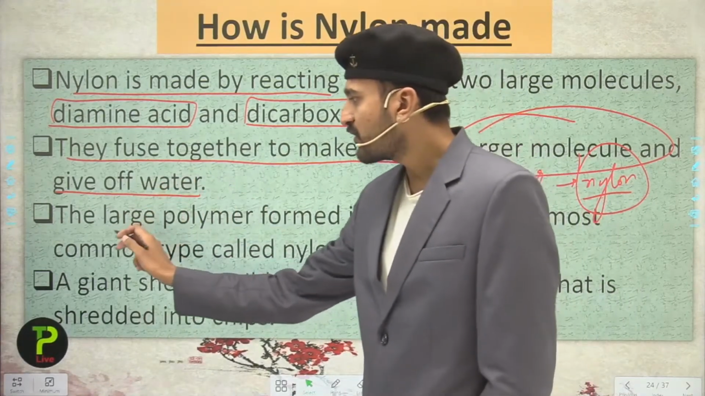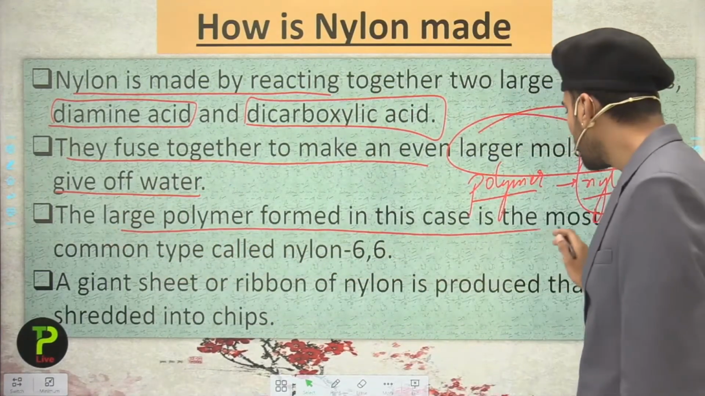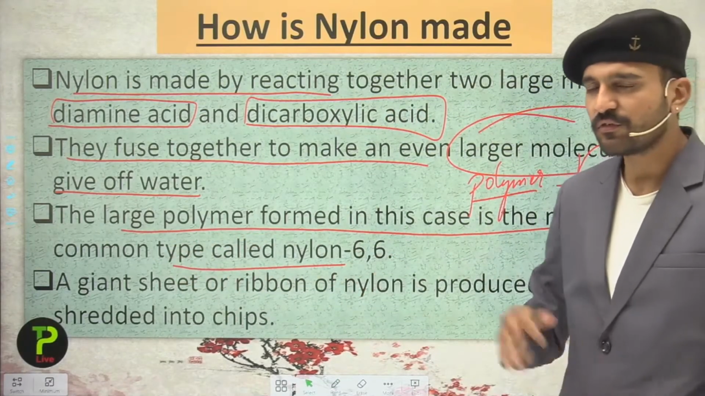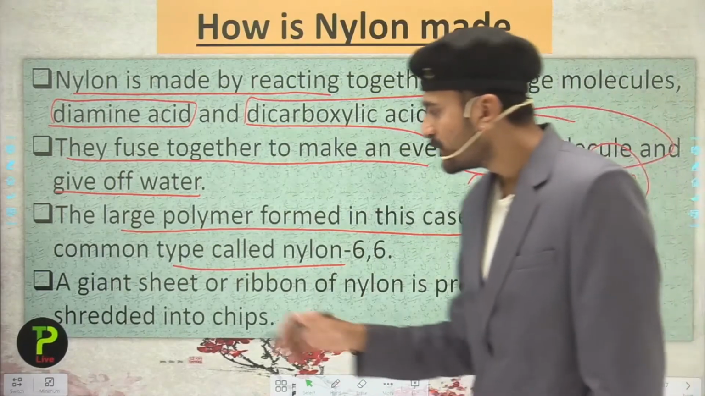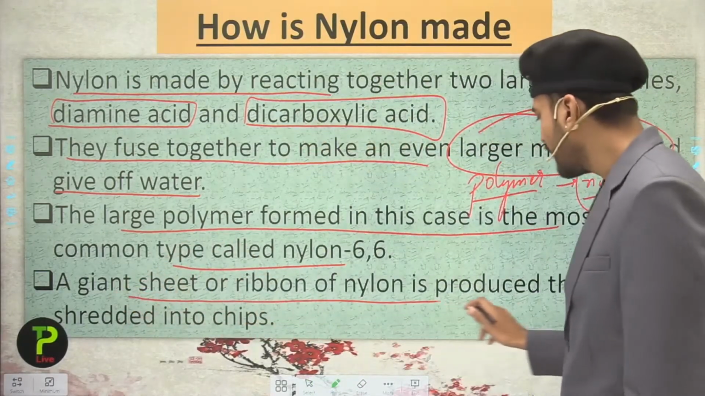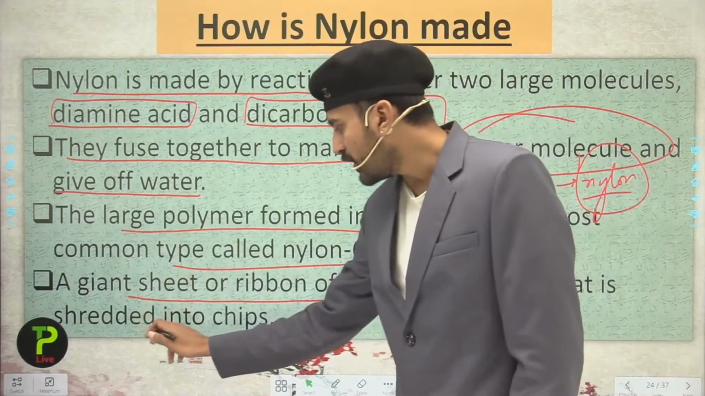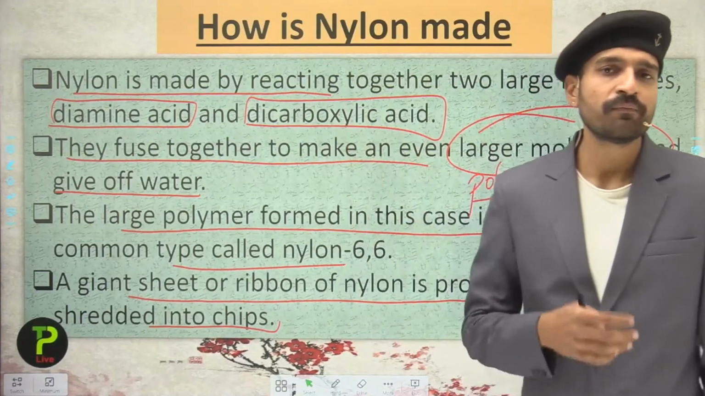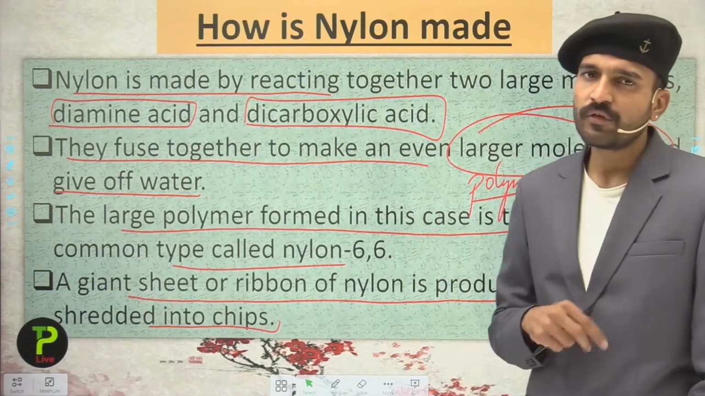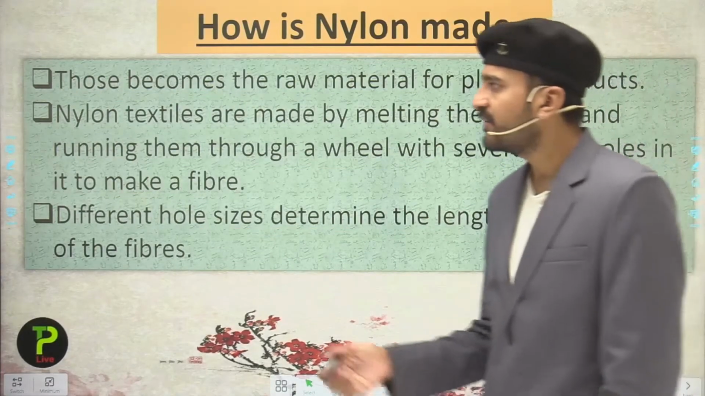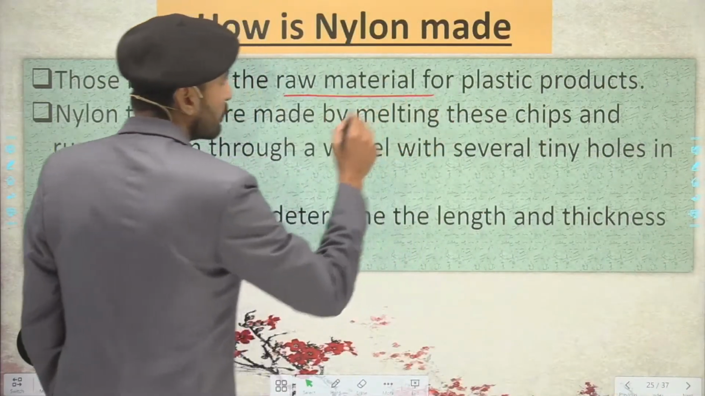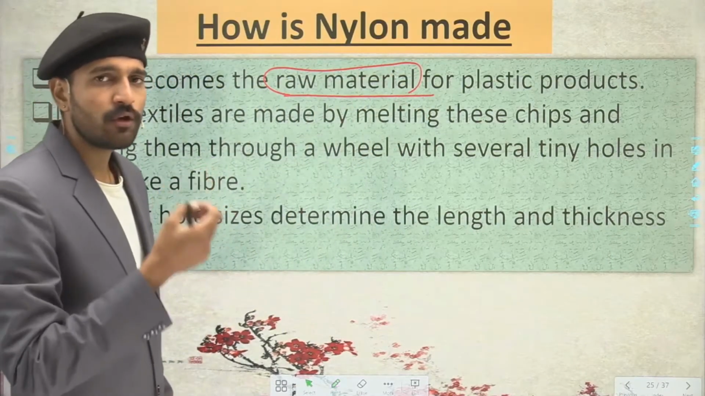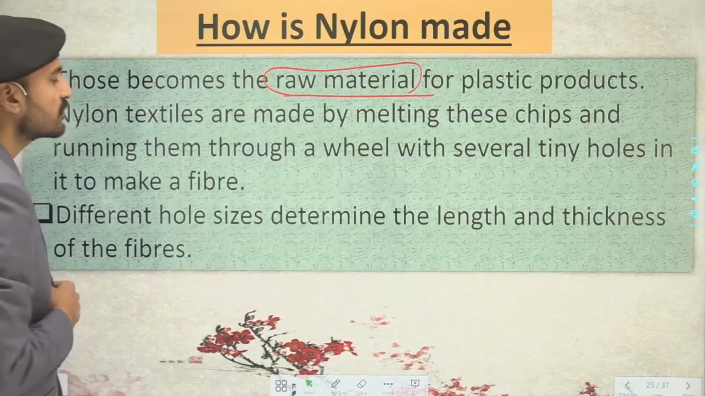Now moving to the next, the larger polymer formed in this case is the most common type, that is nylon 6. So this is the most widely used polymer. Now a giant sheet or ribbon of nylon is produced, that is shredded into chips. From the chips we can use the nylon as a fiber. Let us move to the next slide, the chips become the raw material for plastics products.